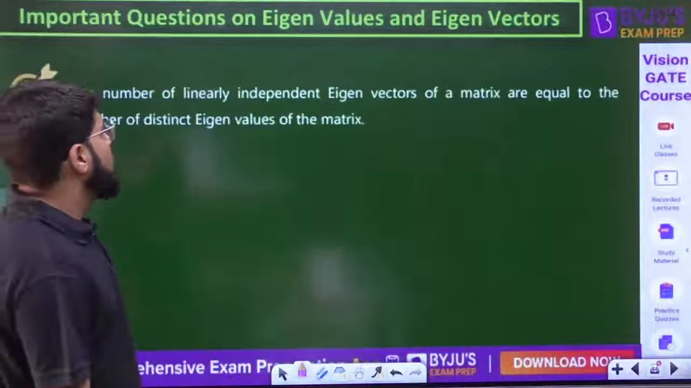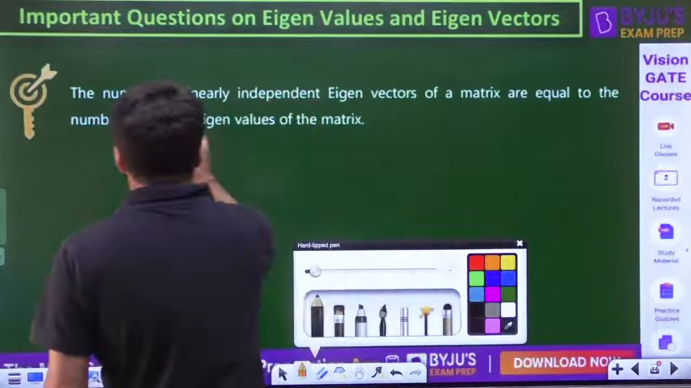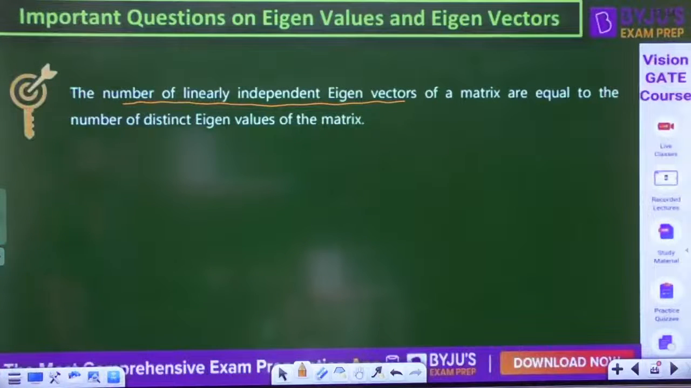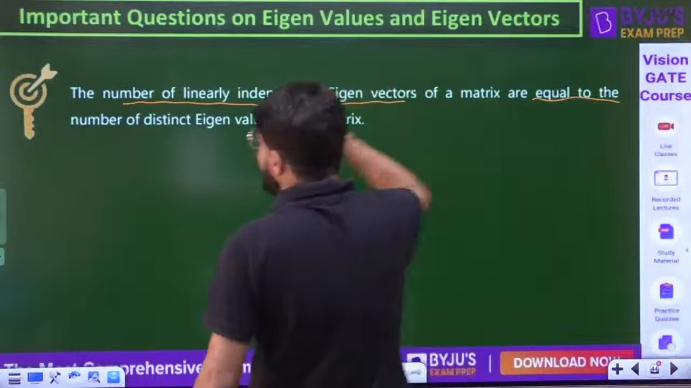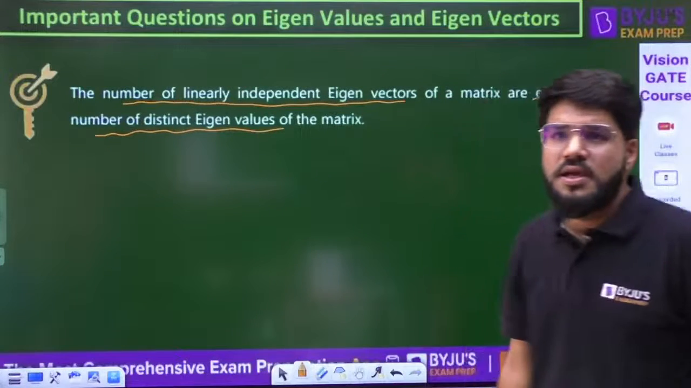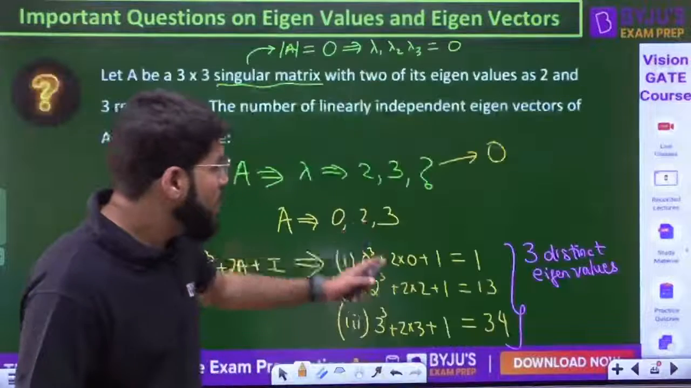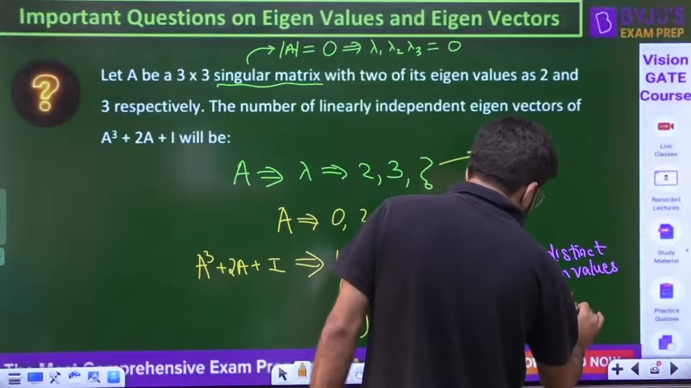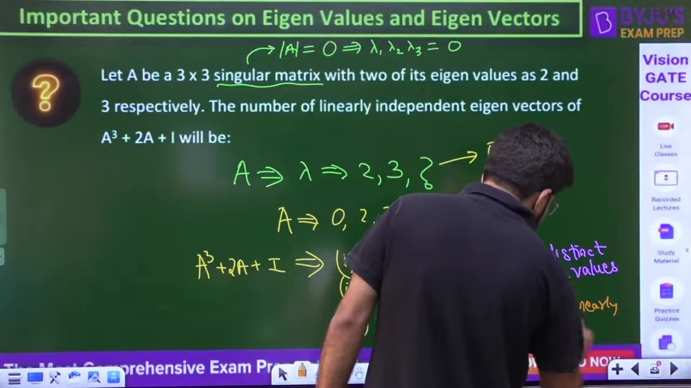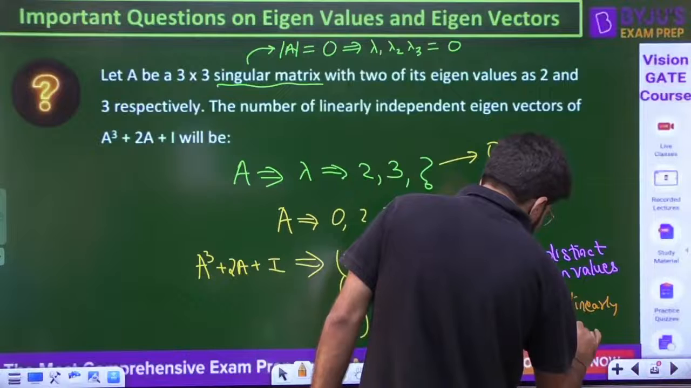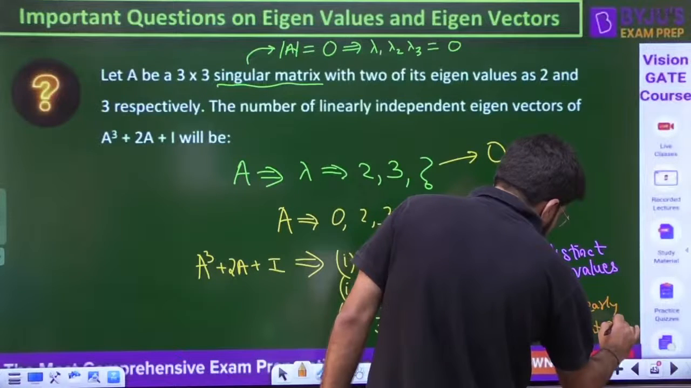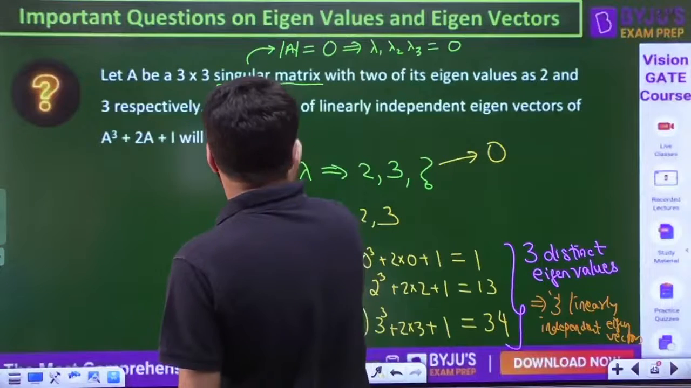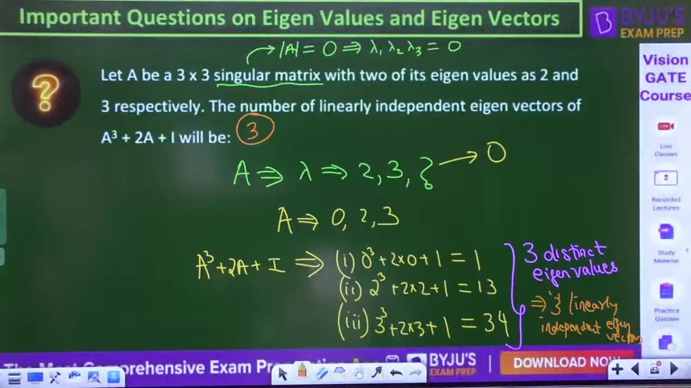Okay, look into the property. The number of linearly independent eigenvectors is equal to the number of distinct eigenvalues. Here all 3 are distinct. So I can say that the matrix will have 3 linearly independent eigenvectors. The answer is going to be 3.